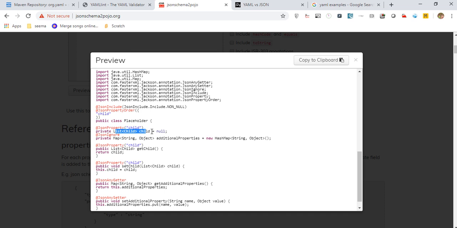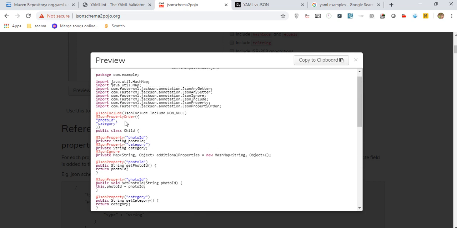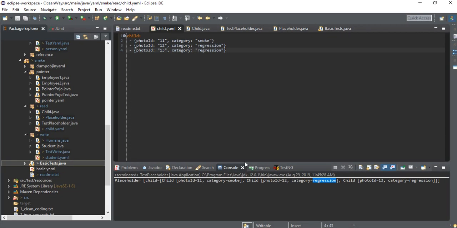Right? And see, I don't like a lot of annotations. A lot of code is there, right? So what I generally prefer, I generate my POJOs from here and I delete all these things. You delete all these imports, whatever the imports are written, or remove all the code here, like remove this particular thing, remove this, etc. You remove everything and just keep very simple code which is actually required. Or if you don't want to do that, you can directly use those POJOs, no issue in that also. Fine. So we have seen this particular example, how to read a YAML.